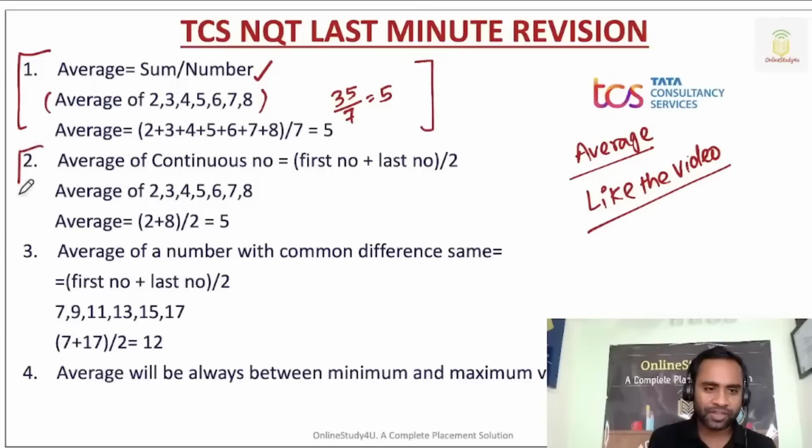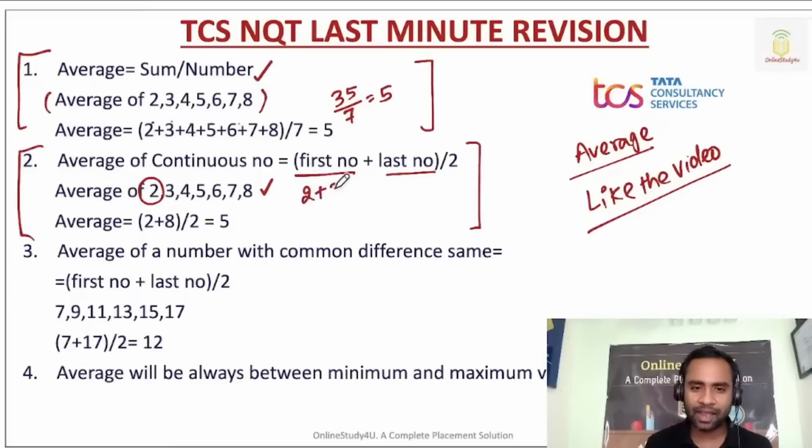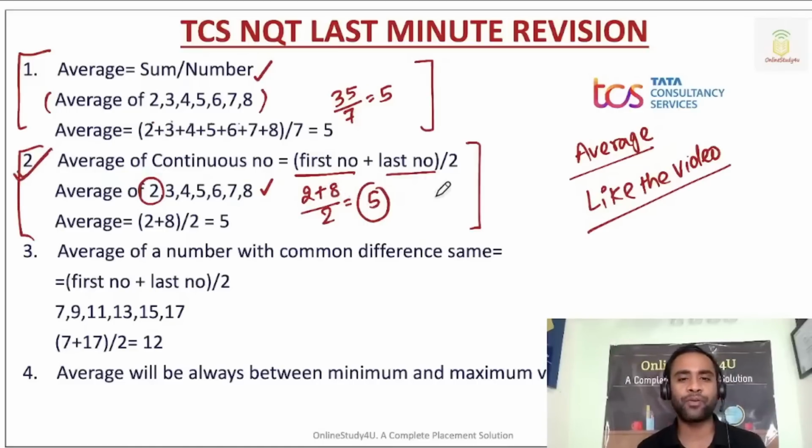Then the second concept here is that the average of continuous numbers is equal to first number plus last number divided by 2. Suppose we have continuous numbers 2, 3, 4, 5, 6, 7, 8. Then instead of adding each and every number, you can do first number plus last number divided by 2. The first number is 2 and the last number is 8, divided by 2, so it will be nothing but 5. So the average of continuous numbers is equal to first number plus last number divided by 2.